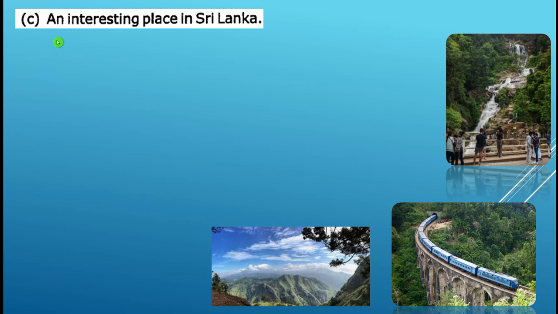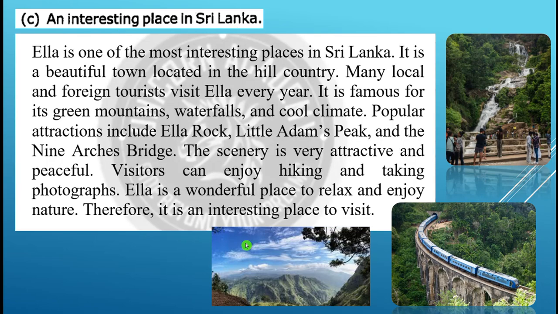An interesting place in Sri Lanka. Ella is one of the most interesting places in Sri Lanka. It is a beautiful town located in the hill country. Many local and foreign tourists visit Ella every year. It is famous for its green mountains, waterfalls, and cool climate.